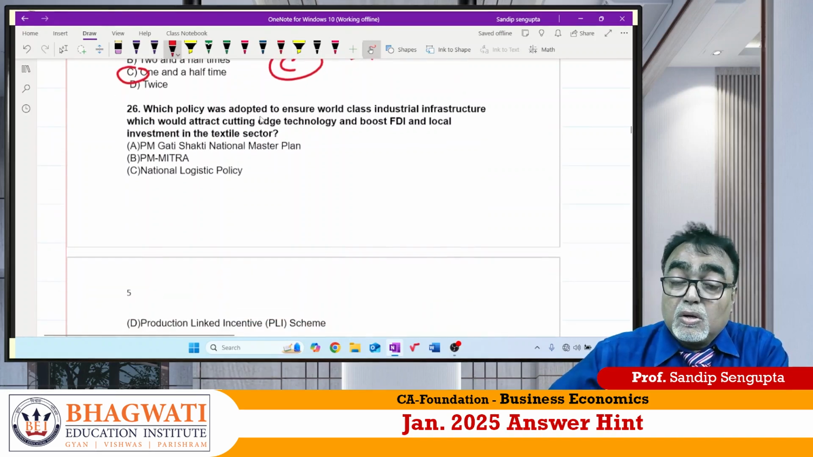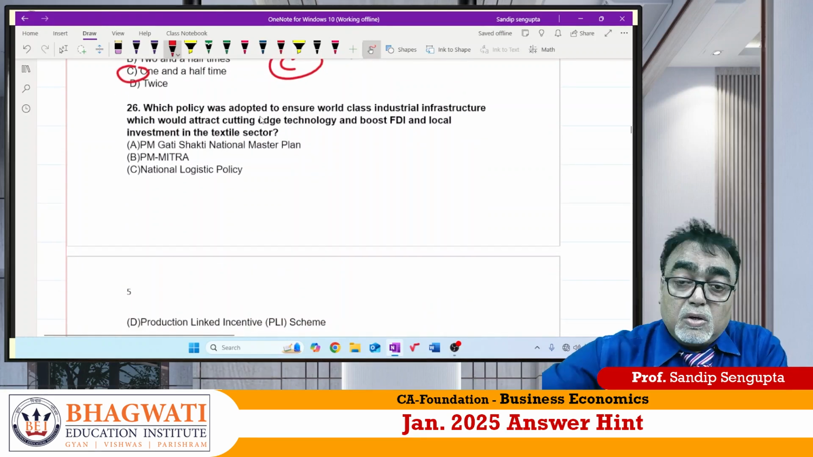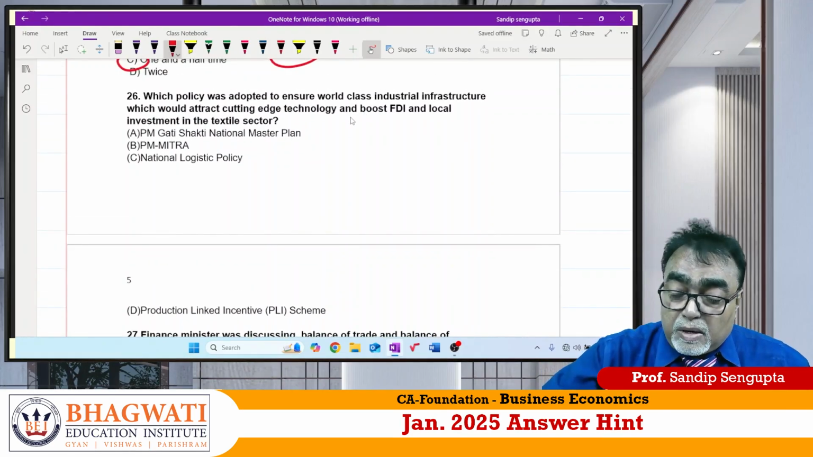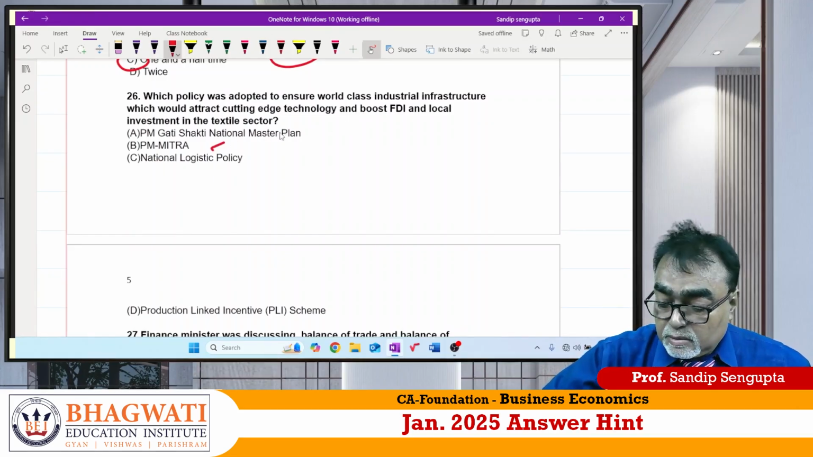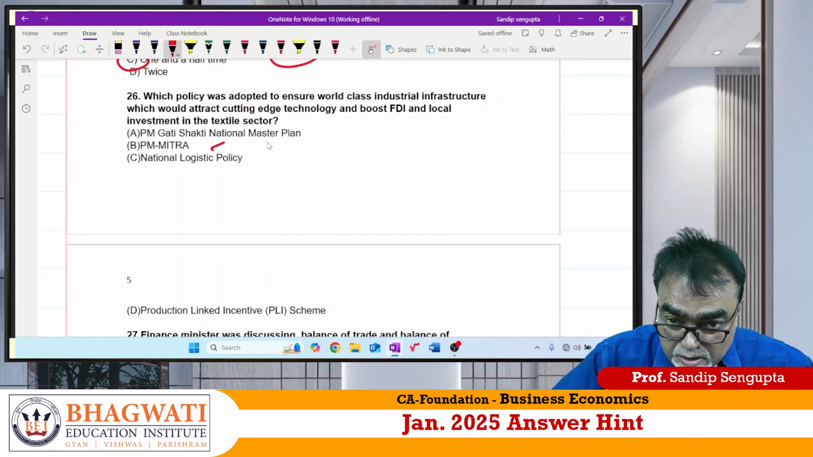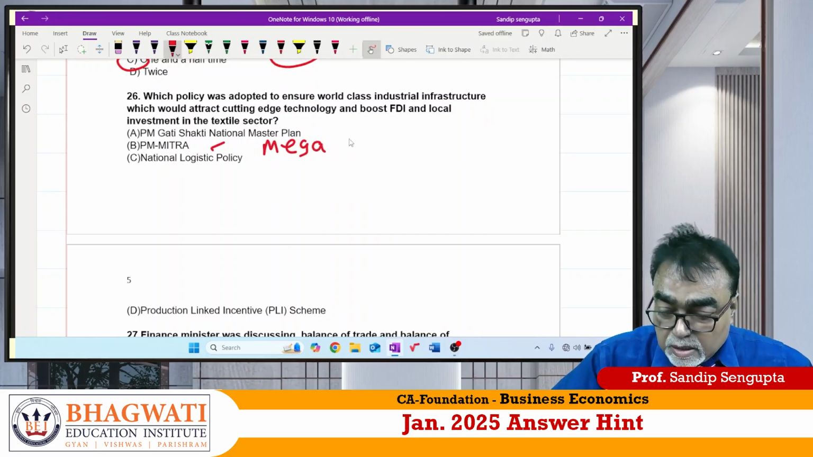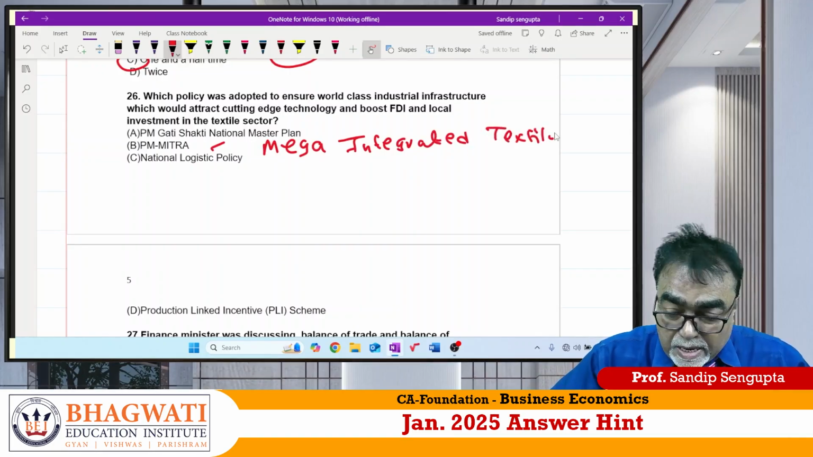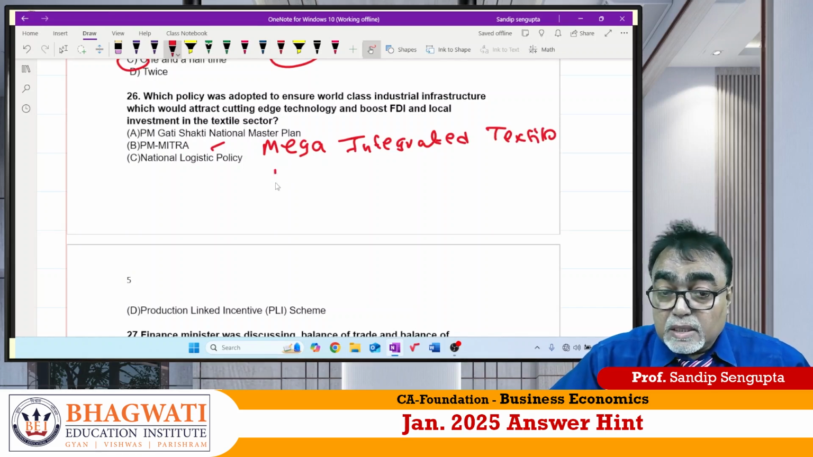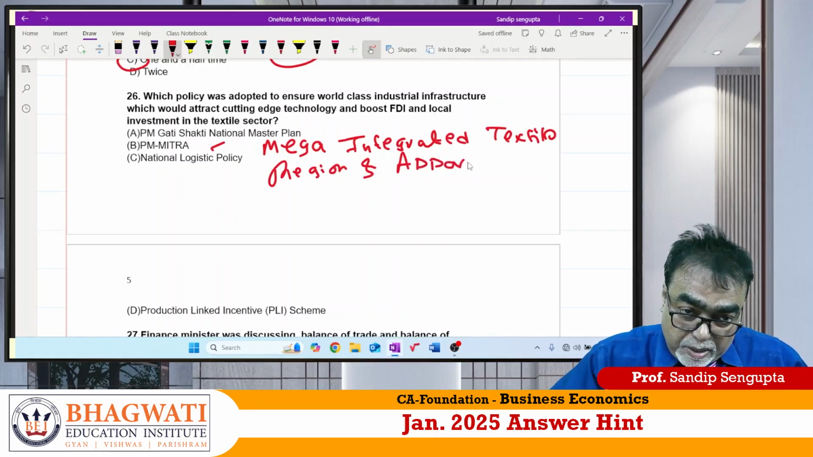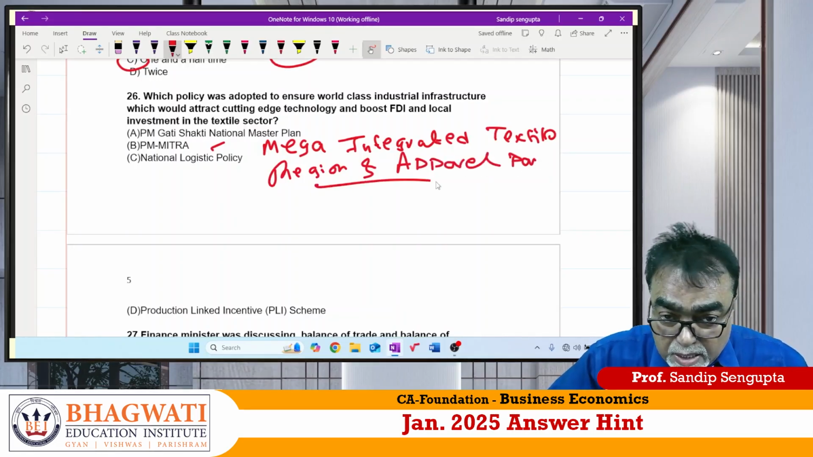26. Which policy was adopted to ensure world-class industrial infrastructure? Sir, it is nothing but PM Mitra. PM Mitra is what? It is nothing but Mega Integrated Textile Region and Apparel Park.